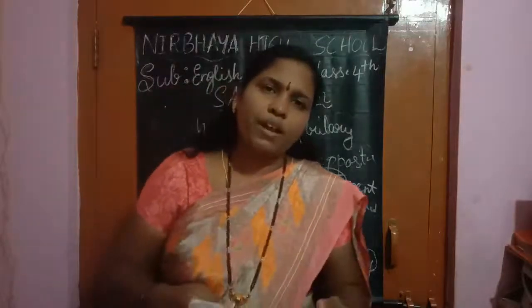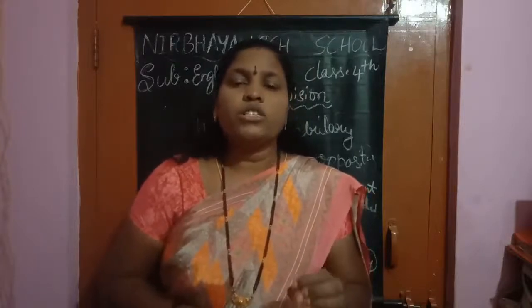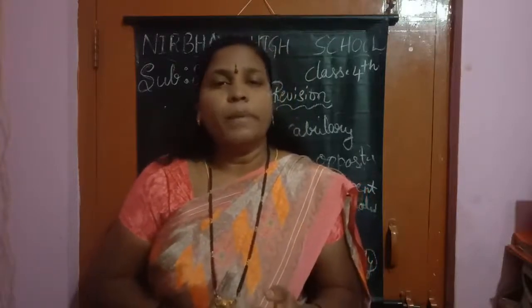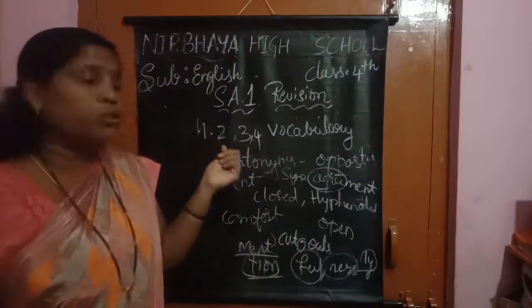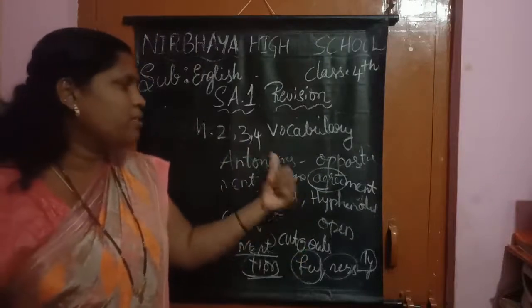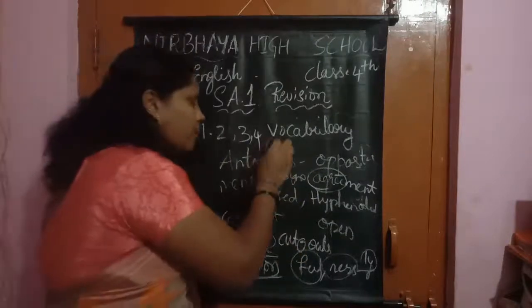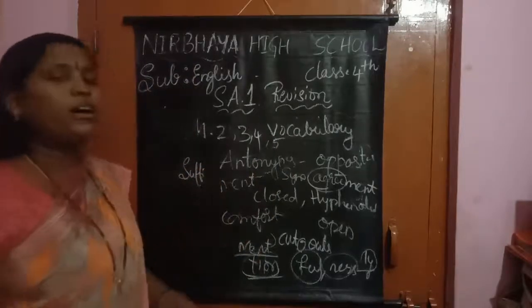Understood, children? Has everyone understood what a suffix is? Suffixes are the words that we add at the end of the base word. Okay, children? See here what we have learned. In module 2, antonyms. Module 3, compound words. Module 4, synonyms. Module 5, we have learned the suffix. Yes, children, we have learned the suffix.